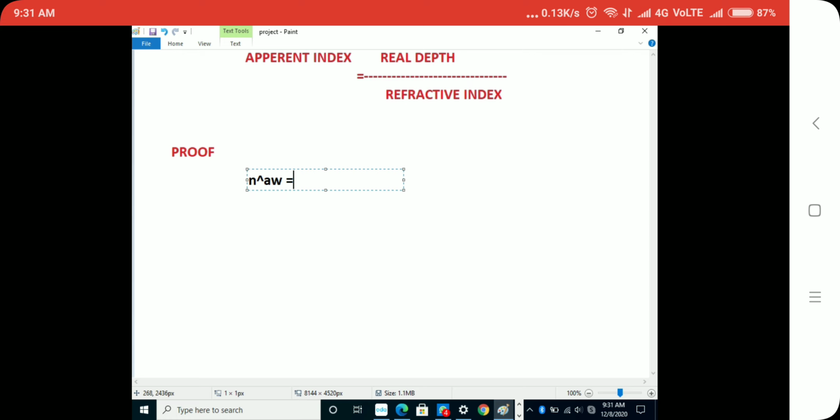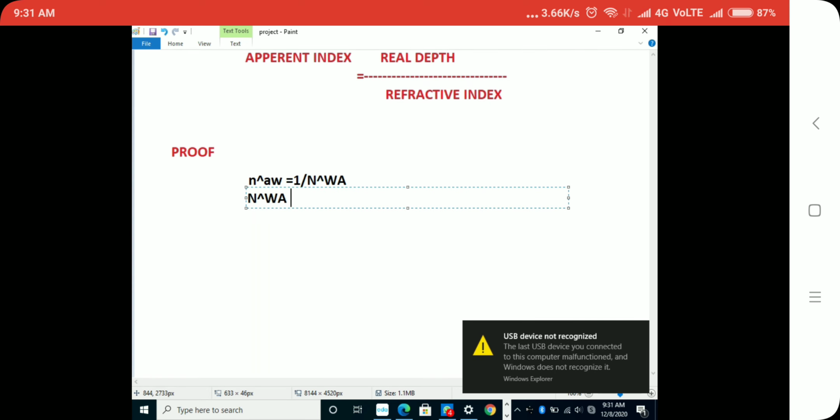aw is equal to 1 upon, okay, let me write it clearly here, n to the power wa. And you should also know that, I think there is some mistake here. Now you can also think that n to the power wa is equal to,